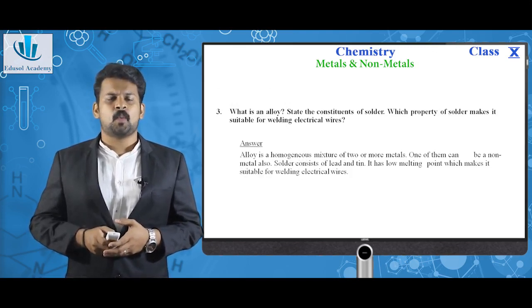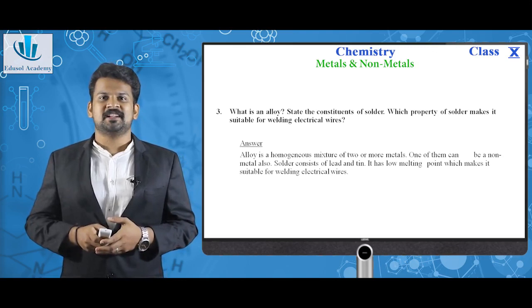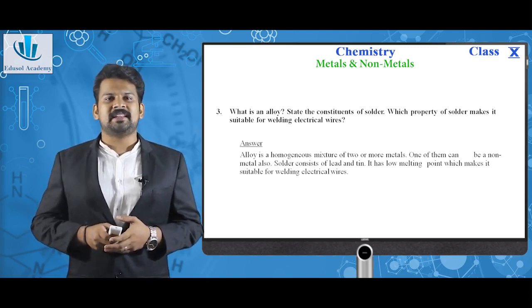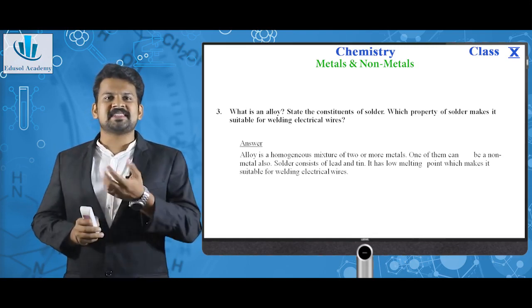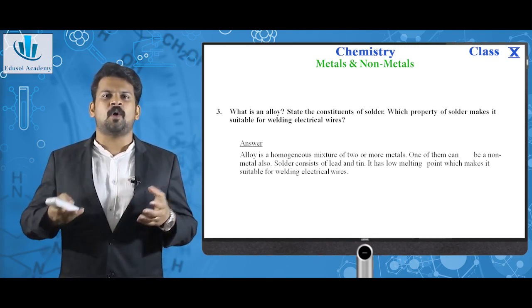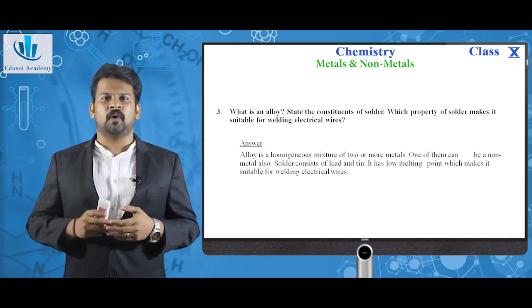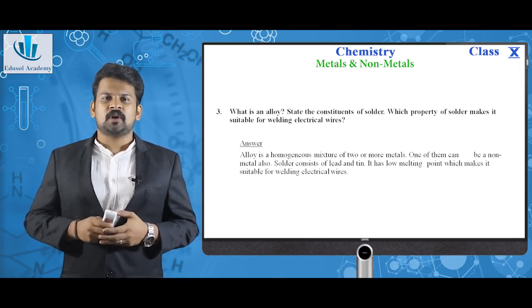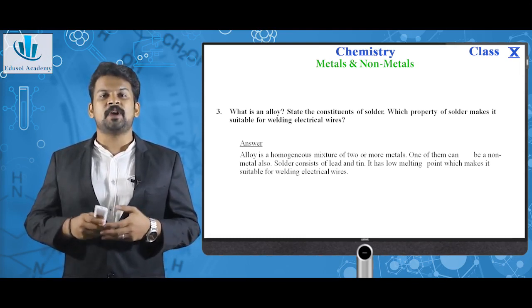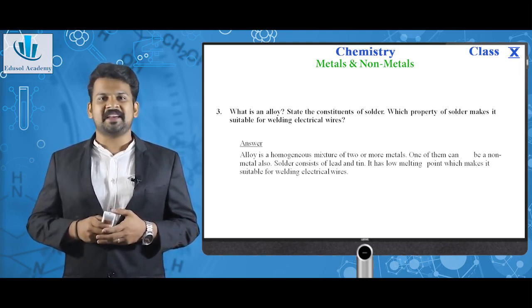Next question, what is an alloy? State the constituents of solder. Which property of solder makes it suitable for welding electrical wires? As you all know, an alloy is not a single substance. It is a homogeneous mixture of one or more metals. Solder is a particular kind of alloy. Solder's property is that it has a very low melting point, which makes it suitable for welding wires.